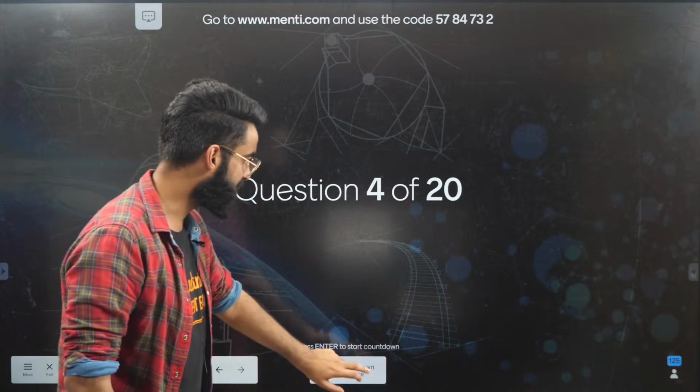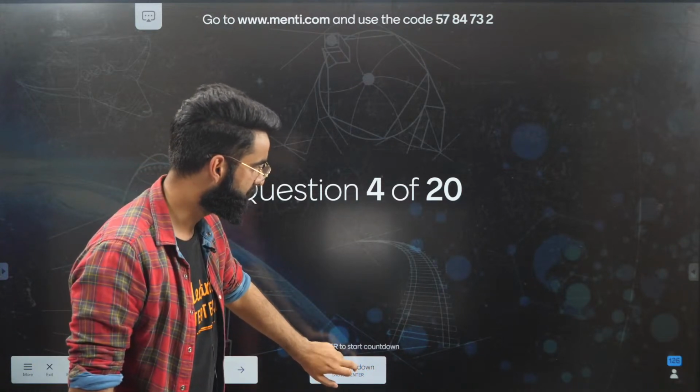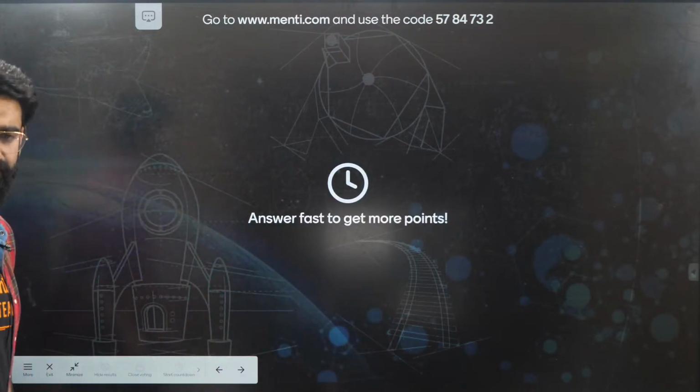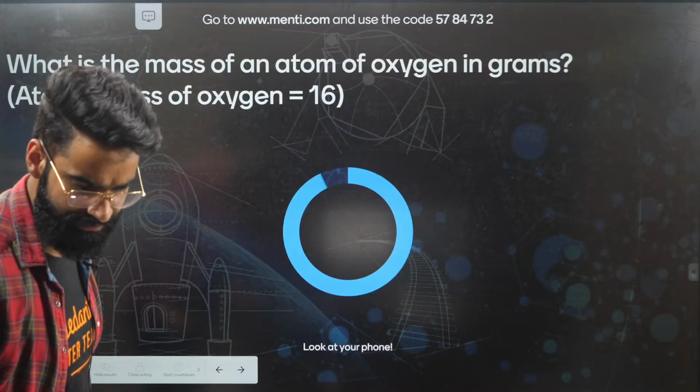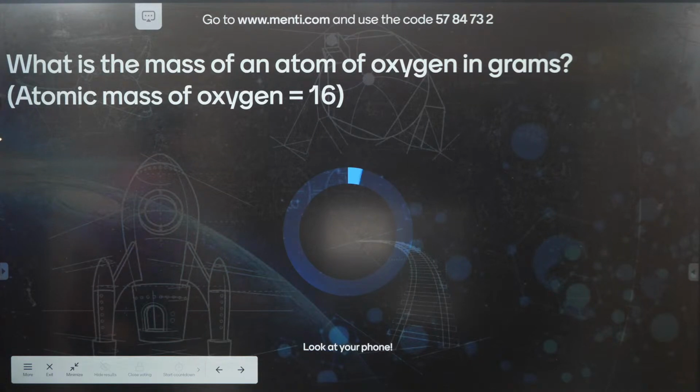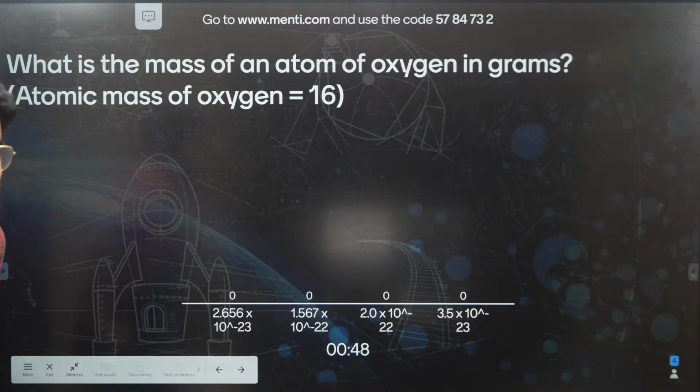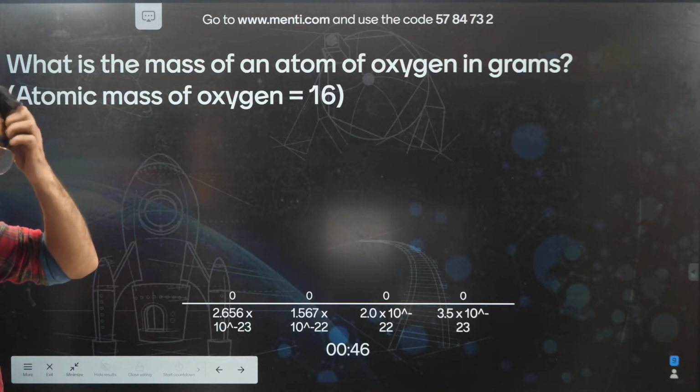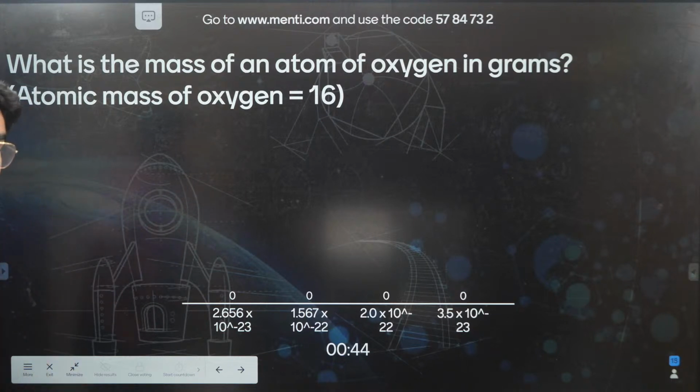Okay, let's start the countdown in 3, 2, 1, and now. I have started the countdown. What is the mass of an atom of oxygen in grams? Isn't it simple? What is the mass of an atom of oxygen in grams?